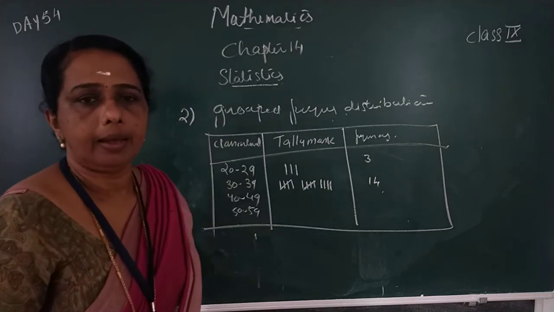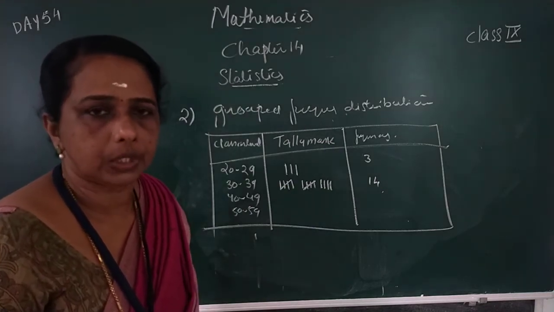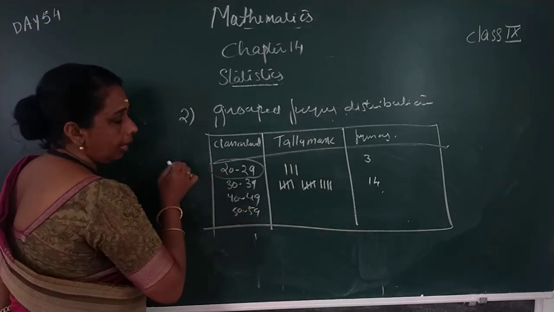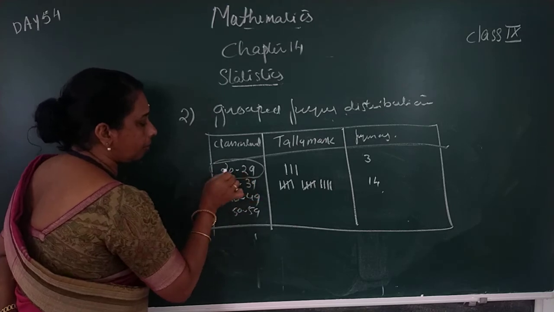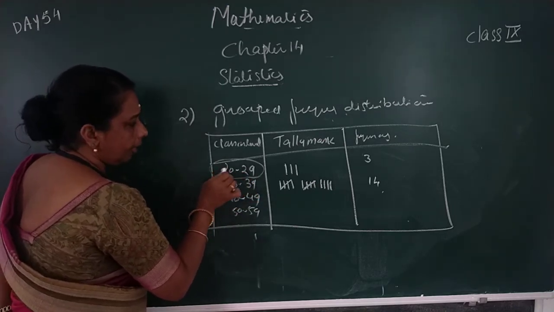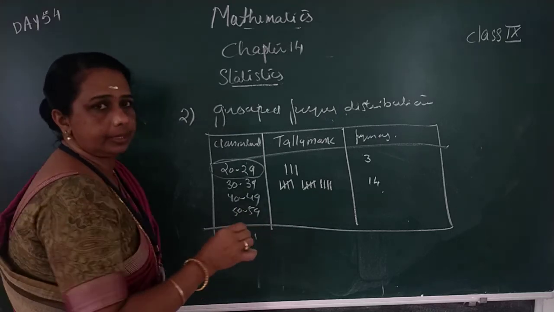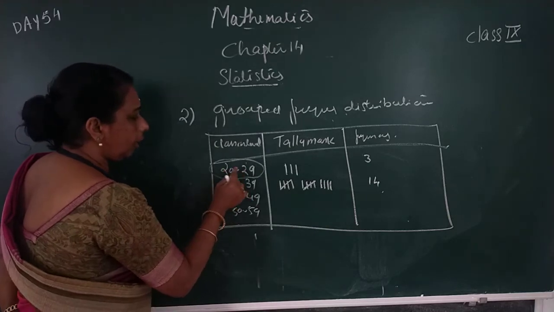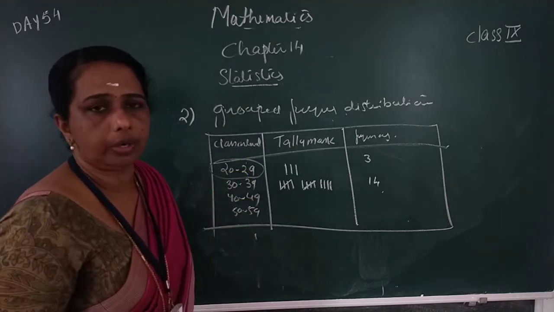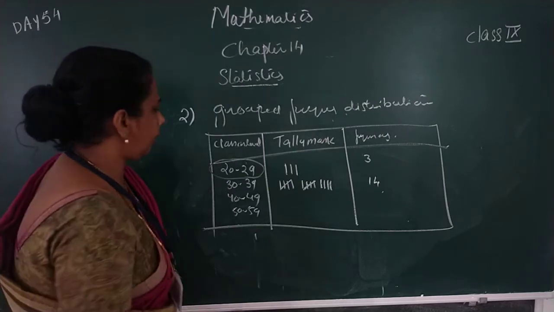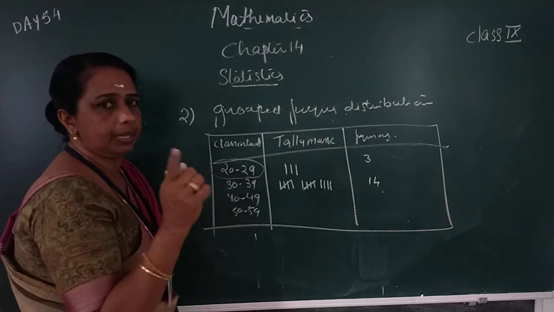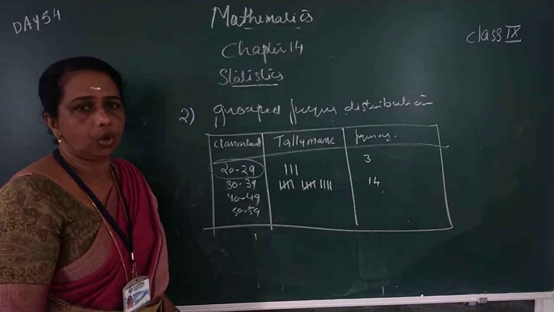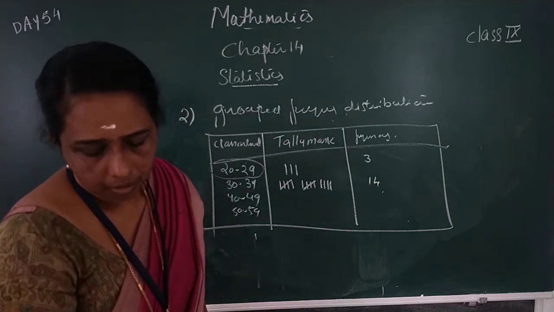This way we can prepare the grouped frequency distribution table. Okay, this is called the class interval. The highest number is called the upper limit, the lowest number is called the lower limit. Here the class size or class width is 10. How can we find out the class width or class size? Including the lower limit and upper limit, we can count and find out the class width. Or the other method is upper limit minus lower limit plus 1. Okay, you will get the class size or class width.